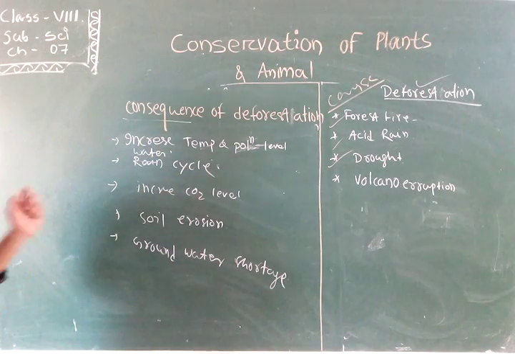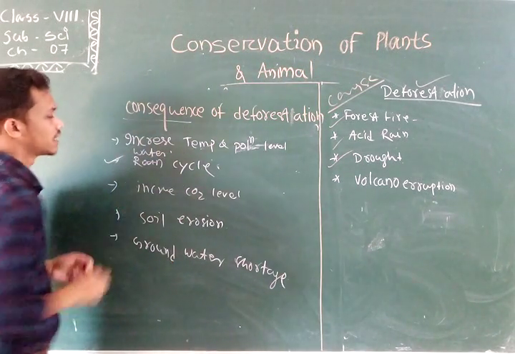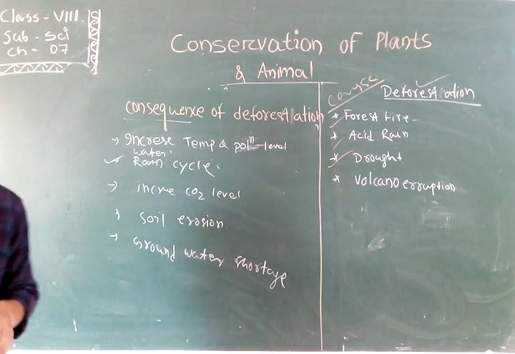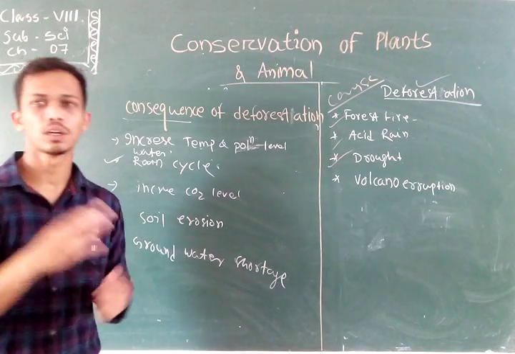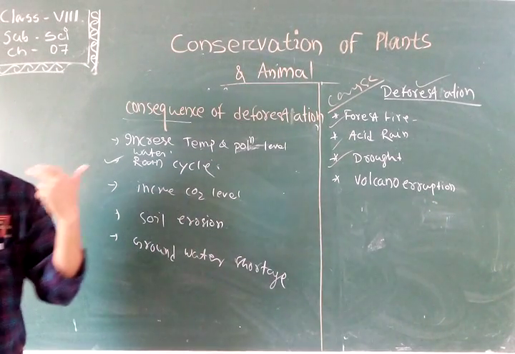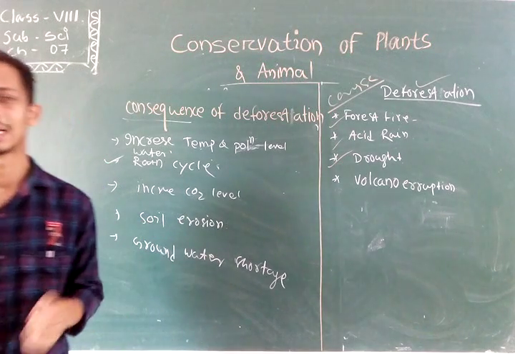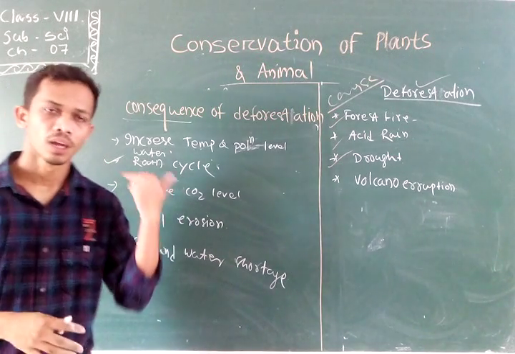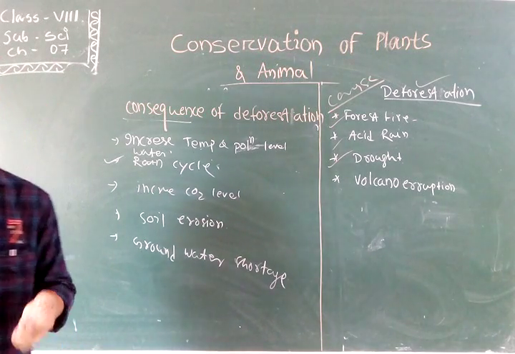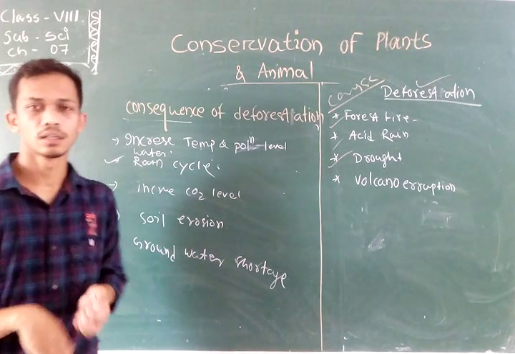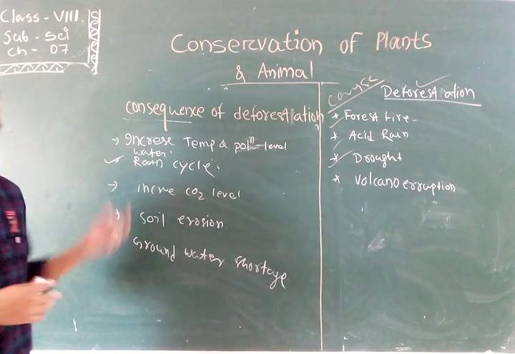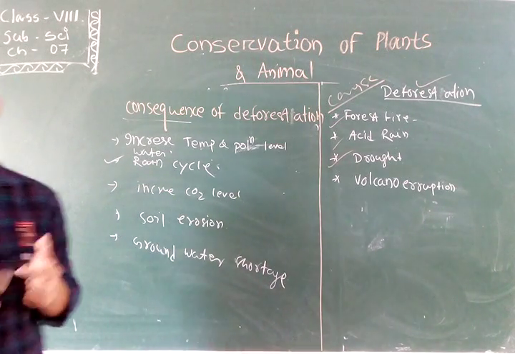So first, the effect on the water cycle. What is the water cycle? Due to the effect of the sun, the water from various water sources, which may be ponds, rivers and seas, evaporates, and after that forms clouds, and then it precipitates and returns to the ground. In this way the water cycle continues. In the process of the water cycle, the forest plays a main role.